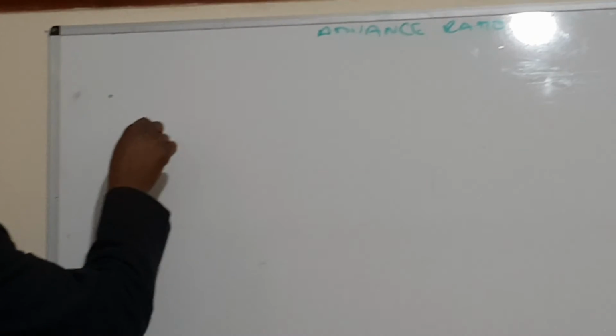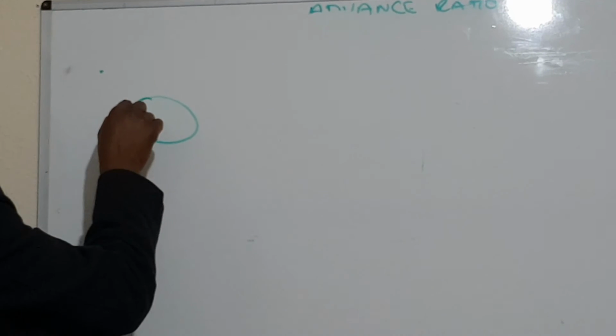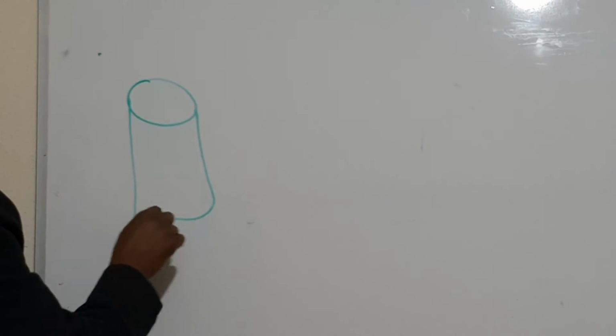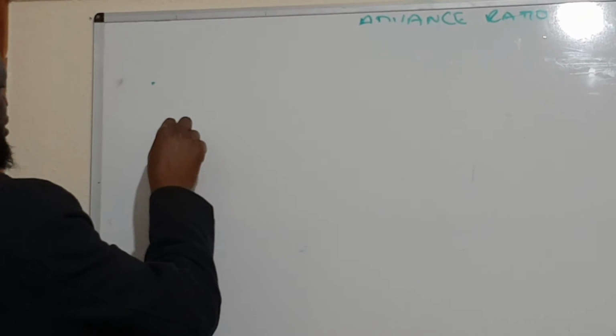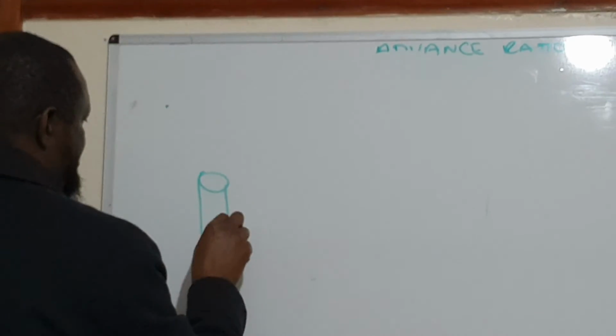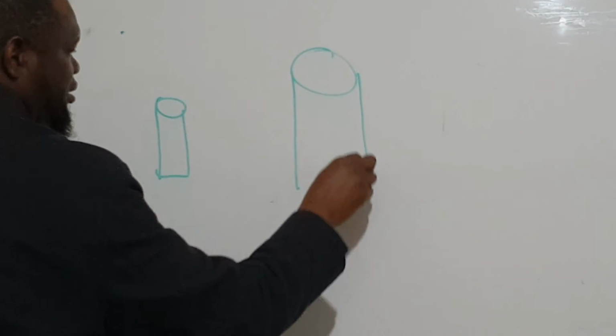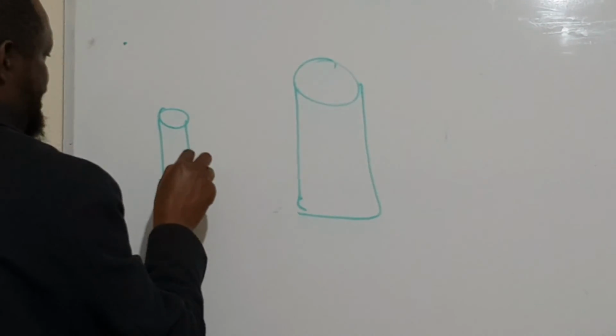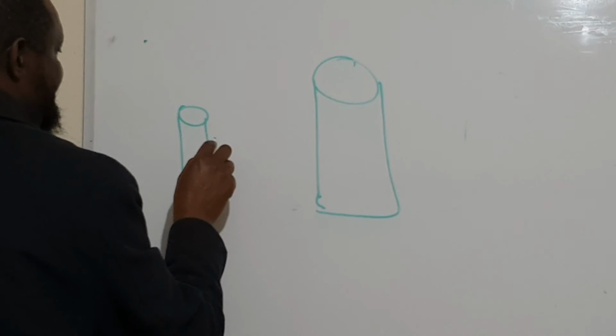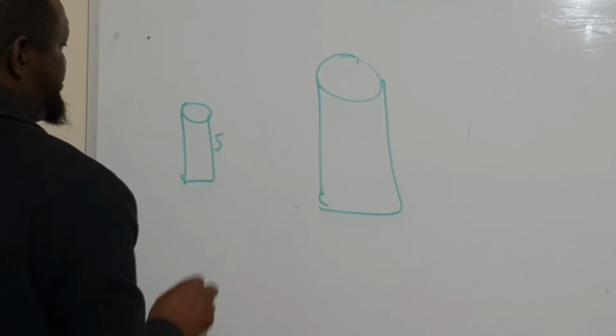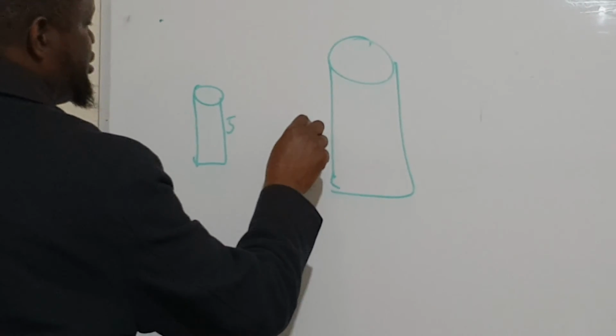We'll go quickly. Now if it is volume, let's say this is volume. One small cylinder compared to a big cylinder. We know the height. This height is 5, this height is 25.